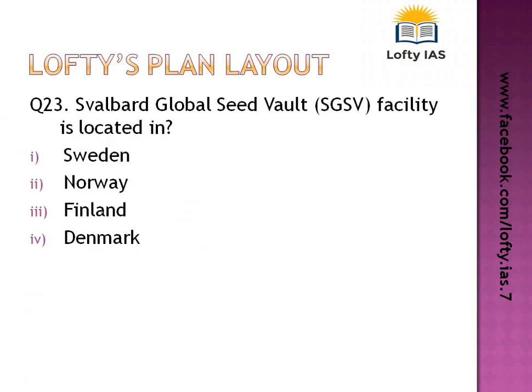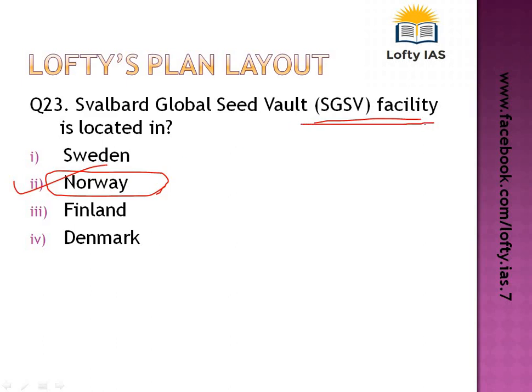This Svalbard Global Seed Vault facility is basically meant to preserve the seeds of almost all the important food crops of the world. This facility had recently come under threat because of permafrost around the vault. It is located in Norway, which lies in the polar region.